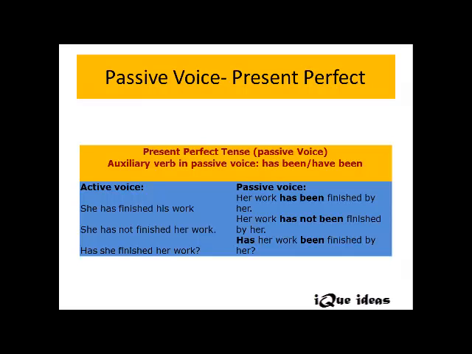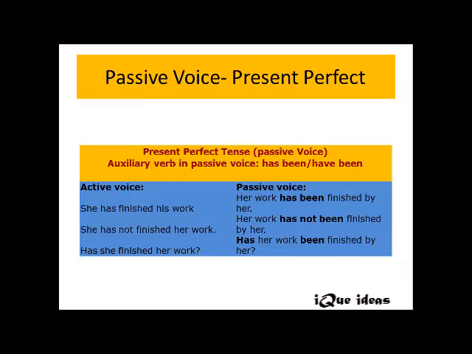You have to be a bit more careful here, because when we are dealing with any perfect tenses, we are using 3V even in active voice, right? So you may get confused looking at the sentences whether the sentence is in AV or PV. Yes, it's very easy to identify. If you can note down the helping verbs that are used in passive voice in perfect tenses, the job gets easy, right? Let's look at the first one here.